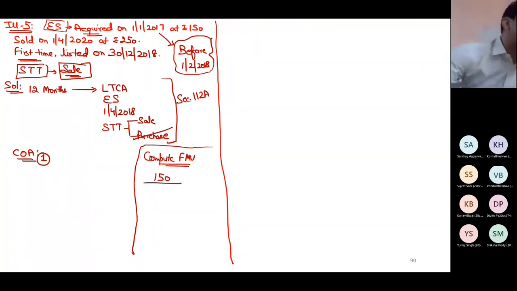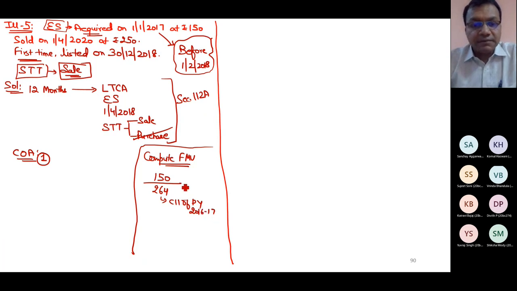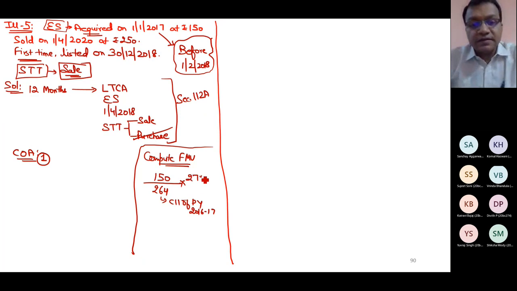What is the index of 16-17? If you see the index of 16-17, it is 264. It is the CII of previous year 16-17 when the asset is acquired, multiplied by CII of 17-18, which is 272. This is giving me fair market value. How much? It is 155 rupees.